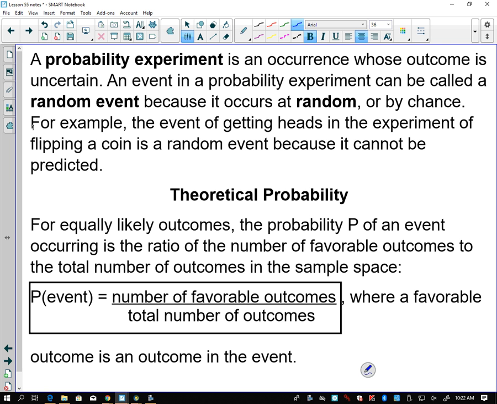So we can start to look at different things. We don't have to flip a coin. We could roll a die, numbered 1 through 6. It's a fair die, not loaded or weighted. What is the probability of rolling a 1 whenever I roll a die? 1/6, because 1 is what's desired. There's 6 total options.